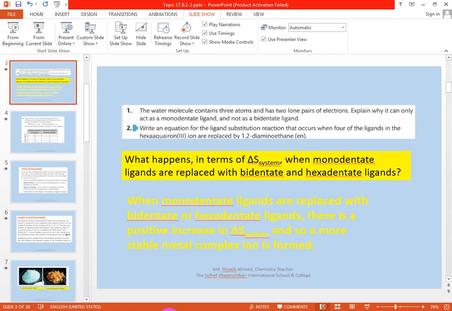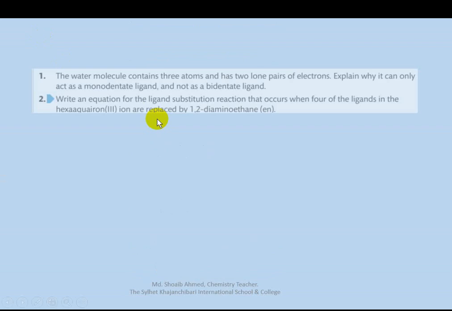Okay, next question, question number 2. Write an equation for the ligand substitution reaction that occurs when 4 of the ligands in the hexaaquairon(III) ion are replaced by 1,2-diaminoethane, en. Write down this ligand substitution reaction.